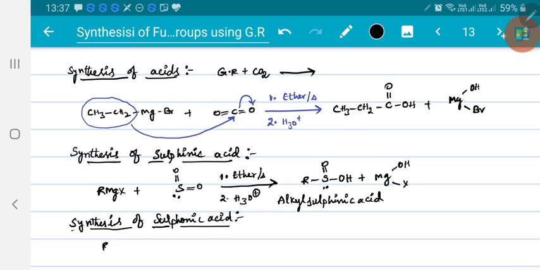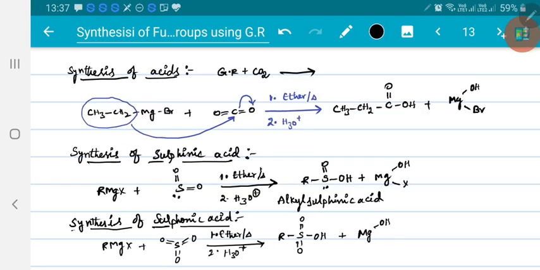If you take RMgX allowed to react with SO3, sulfur trioxide, same in presence of ether on heating, followed by hydrolysis. Now the obtained product will be R S double bond O OMgBr, followed by hydrolysis converts into OH, and the remaining thing MgOH and Br or X. So you got alkyl sulfonic acid.